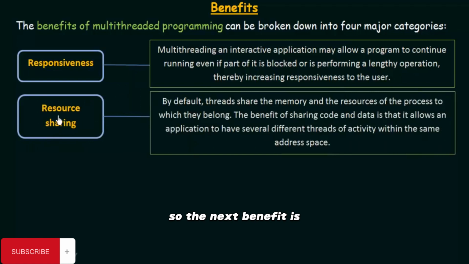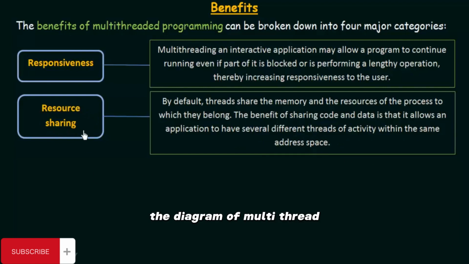So the next benefit is resource sharing. By default, threads share the memory and resources of the process to which they belong. The benefit of sharing code and data is that it allows an application to have several different types of activity within the same address space.